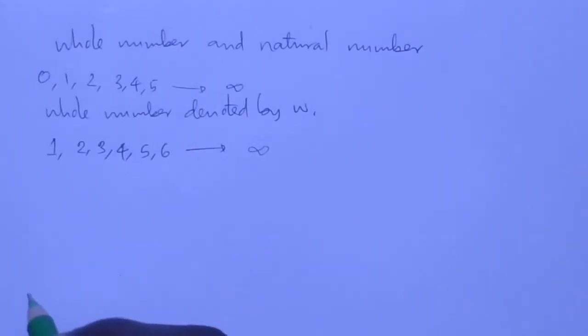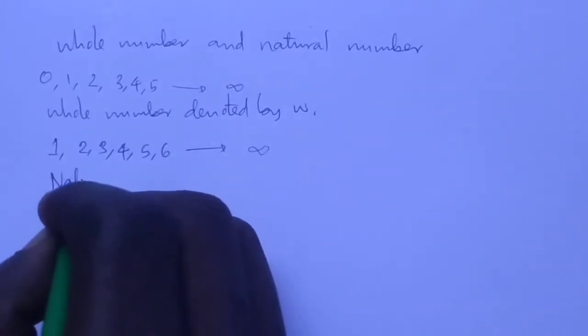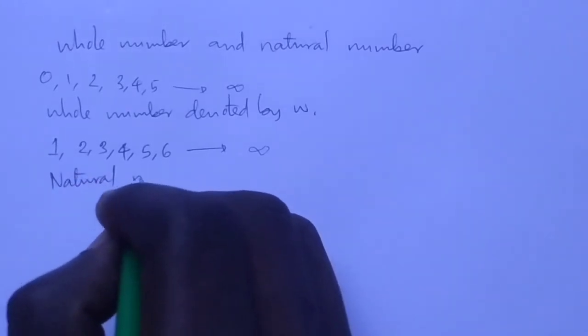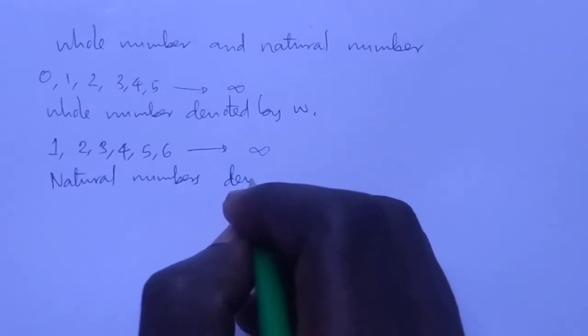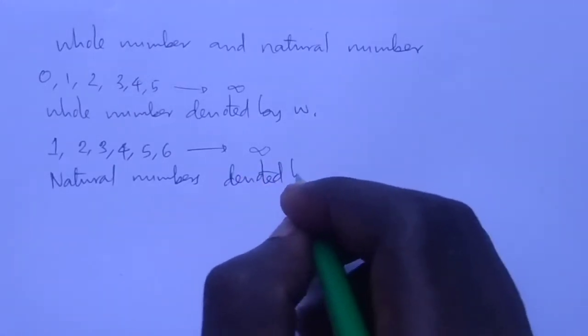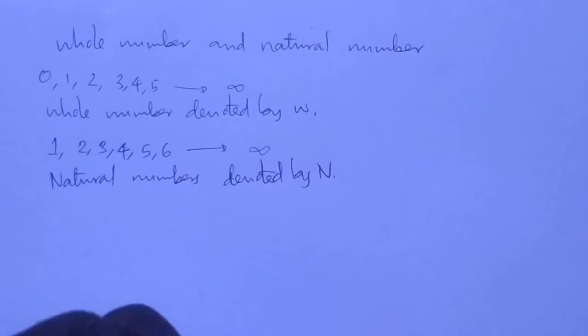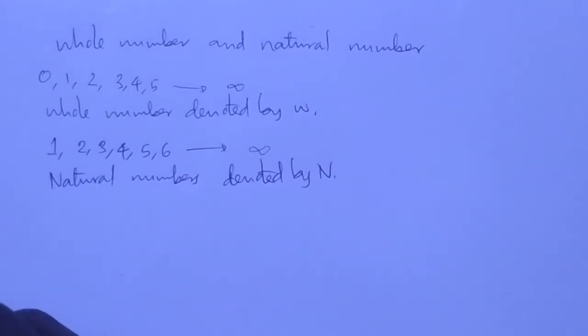So if we are starting numbers from 1, they are called natural numbers, denoted by N. They are used in counting. When we count, we start from 1 and then we go to 2, 3, 4 and so on.